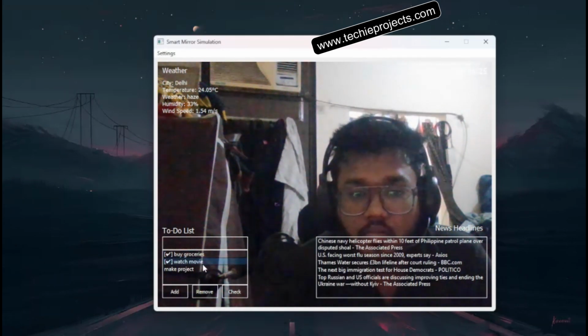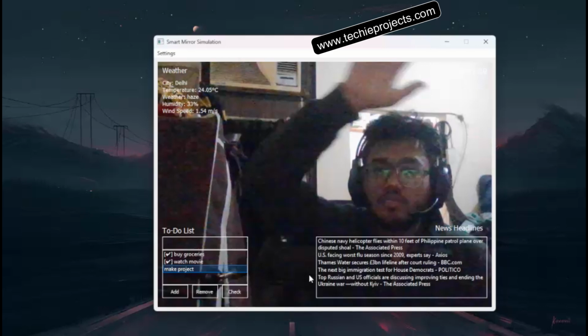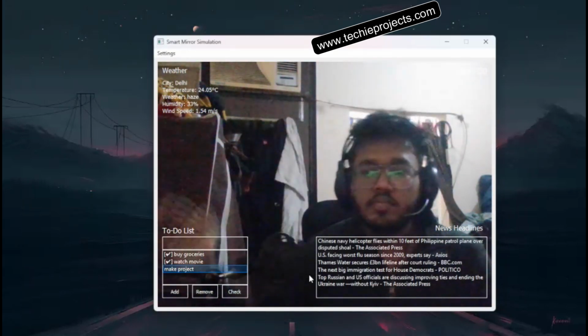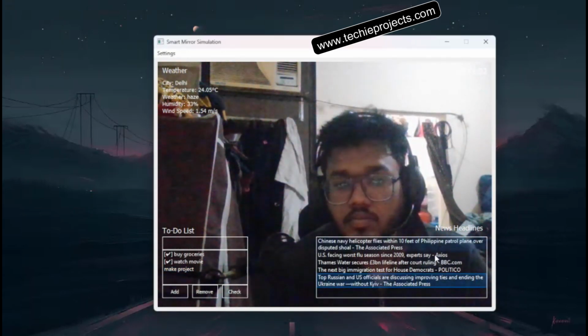Okay, you can also add and remove the to-do list. Okay, and check it out. And these are the news headlines where it will show the updated news. Smart Mirror AI is ready. Mirror, tell me some news headlines.